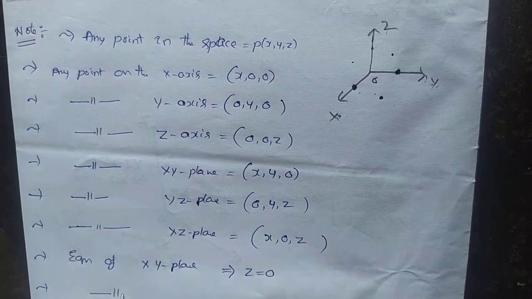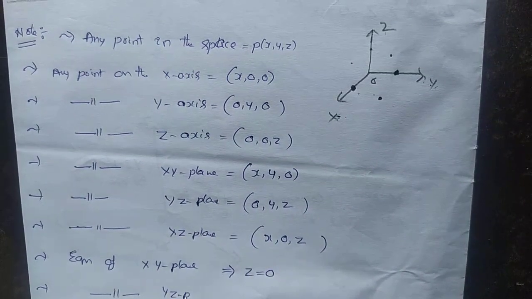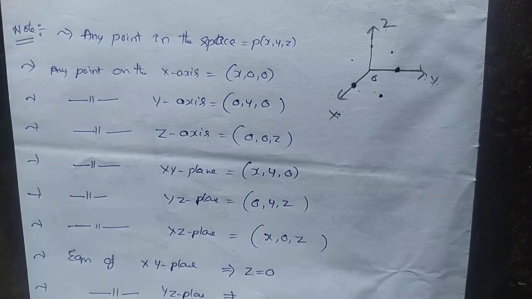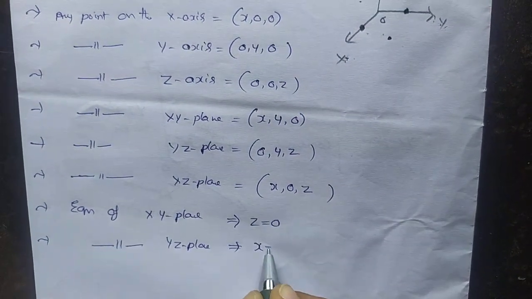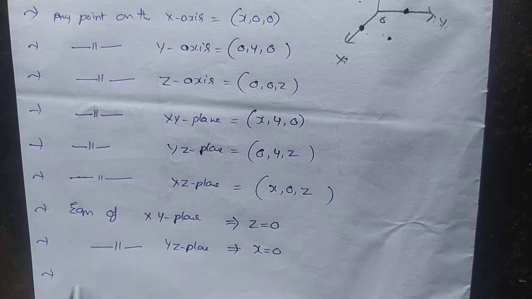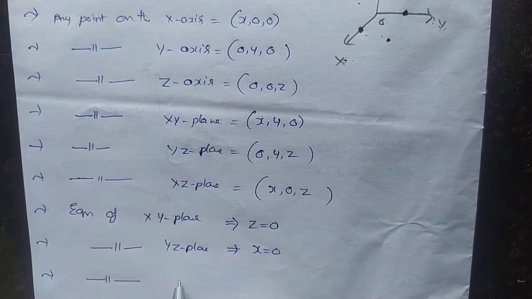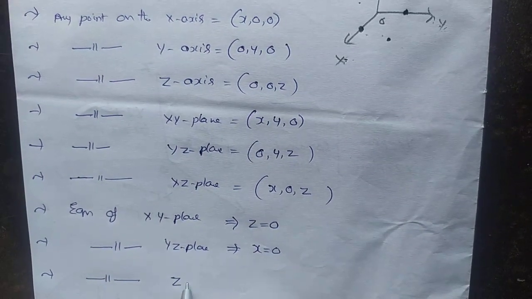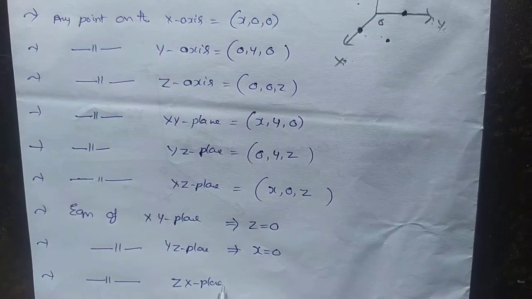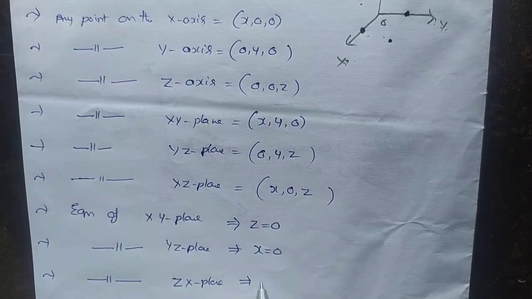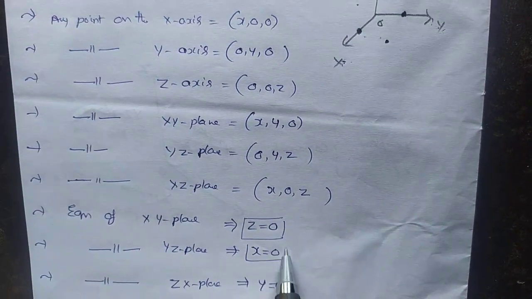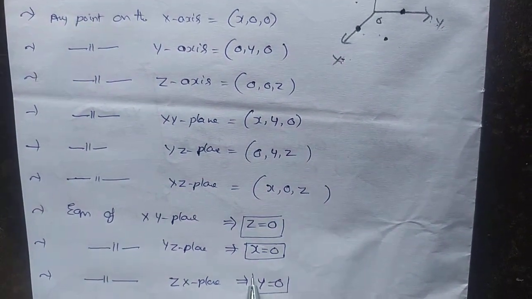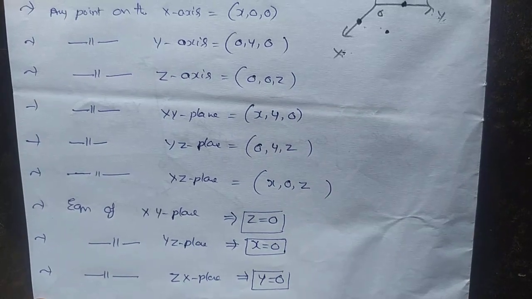Similarly, the equation of the yz plane is x equals 0. Next, the equation of the zx plane, or xz plane, is y equals 0. So all these are the equations of the xy plane, yz plane and zx plane.